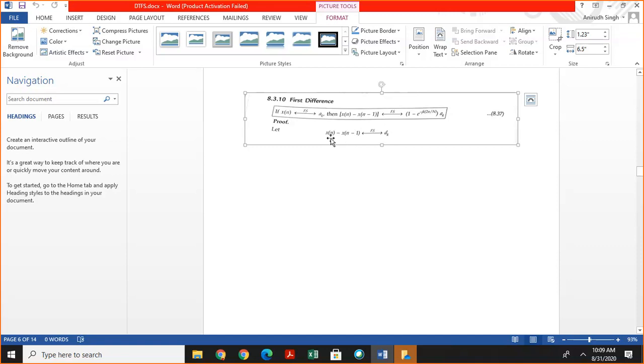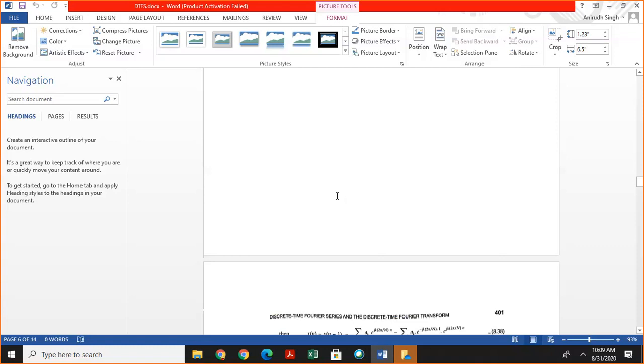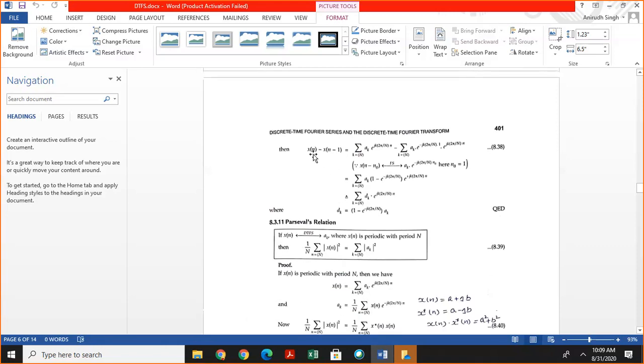Suppose that the Fourier coefficient of x of n minus x of n minus 1 is dk. Then x of n is written as summation ak exponential jk omega n, and this x of n minus 1 is written as summation ak exponential jk omega n, and for this minus 1 it is written as exponential minus jk omega 1.